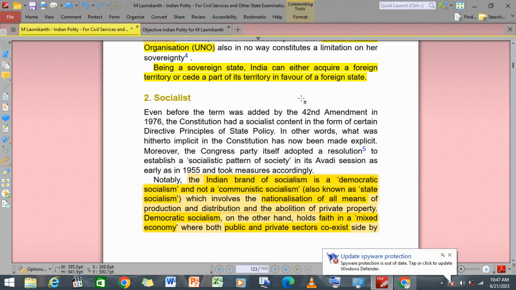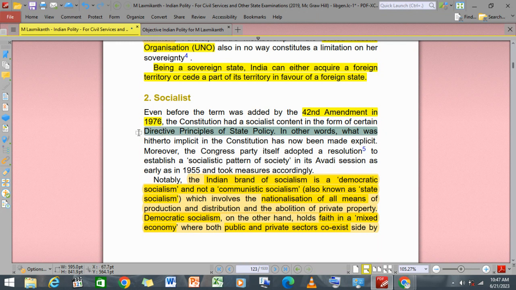Again, it was added by the 42nd Amendment Act of 1976. Right? The Constitution has socialist content in the form of certain directive principles of state policy as well. We have directives of state policies in the socialist form.